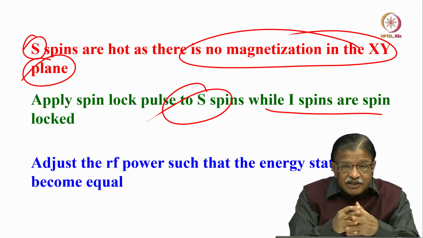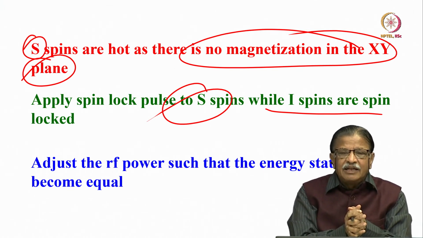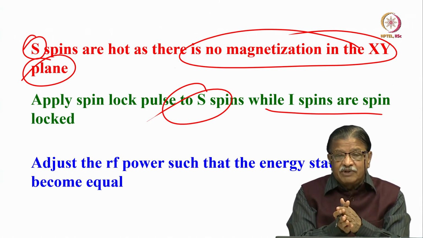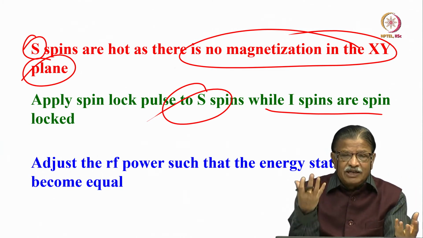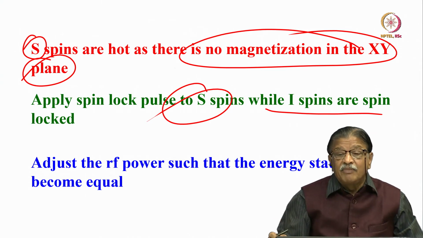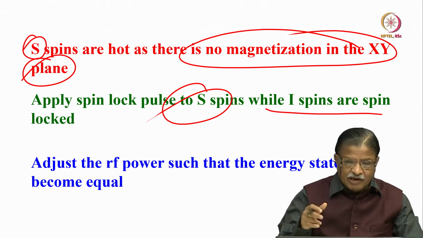What happens if you bring them to contact? When you bring them to contact, then there must be an exchange of heat between the two systems. Now there are two thermal bodies. One is at a very cold temperature, one is at a very hot temperature. Bring them to contact now. There must be an exchange of energy in the form of heat.